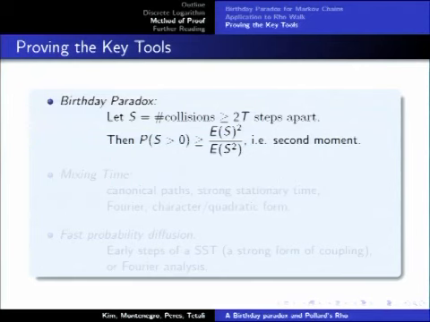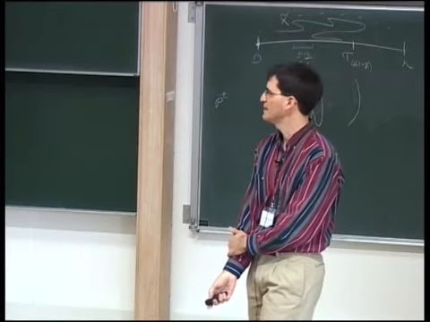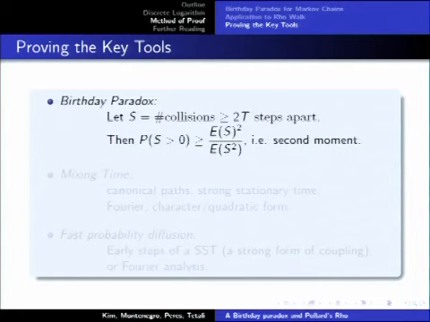what we can get. And so what were the main steps of this proof? The first thing that we had was our birthday paradox. The way this was shown was by a second moment type argument. Instead of counting the number of times that the Markov chain crosses itself, we're just going to be concerned with intersections that occur reasonably far apart.